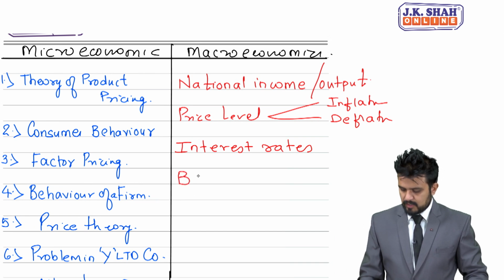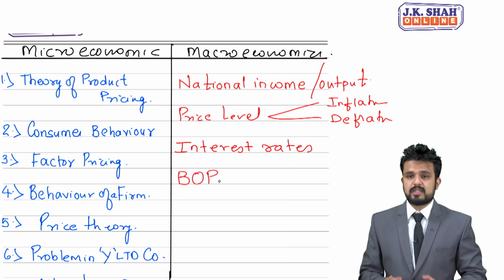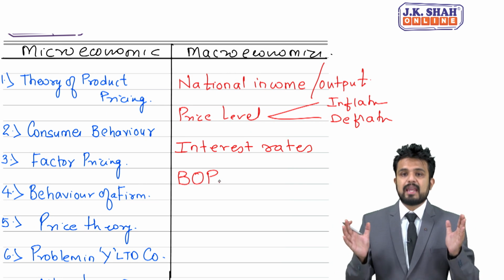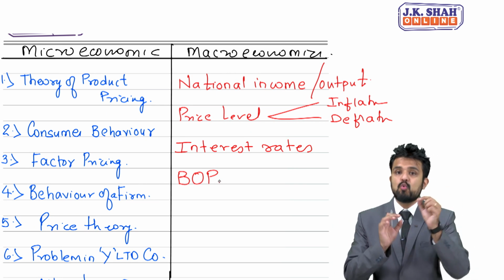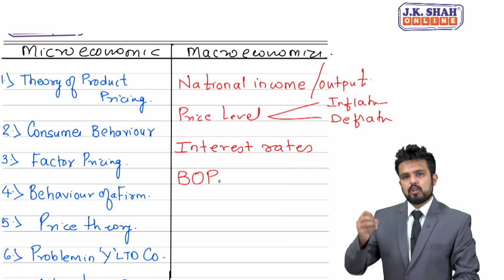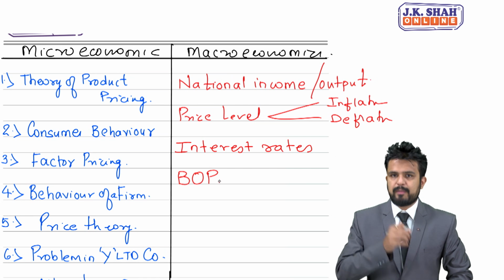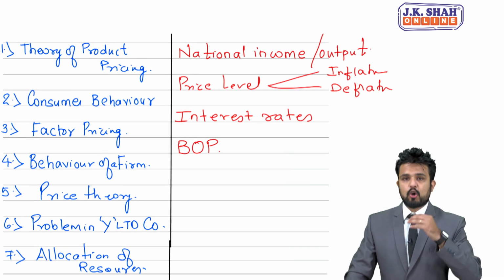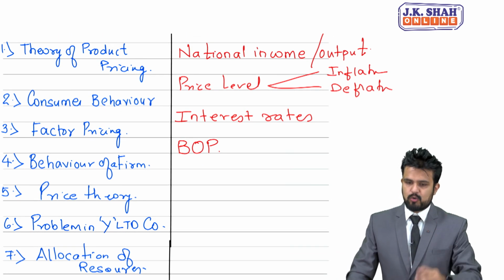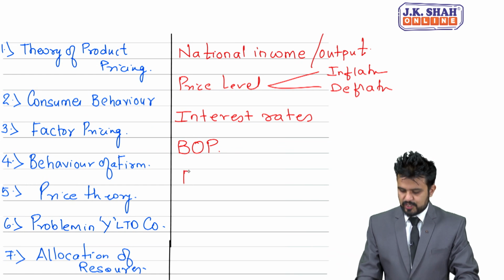Then balance of payment. Now students, it's a systematic record of all international transactions between two countries. So all those transactions, import and export transactions, are recorded in balance of payment. So again talking from the country's point of view, macro. Then exchange rates.